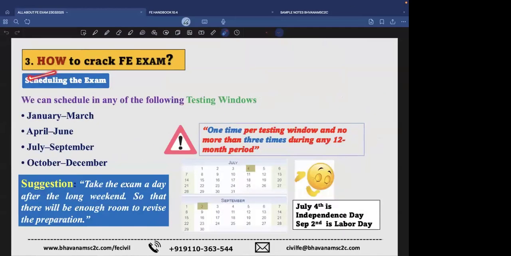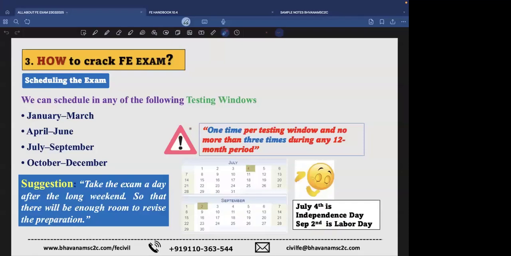So for scheduling the exam, the exam will be conducted in 4 slots, like 4 quarters of a year. You can apply in the first slot, or the second quarter, or third or fourth. Our suggestion, obviously common sense, is to take the exam after a long weekend so that you get plenty of time free from your busy work life, study life, etc., and revise for 2 days and then give the exam. For example, July 4th and September 2nd, where we have holidays before those dates. July 4th is Independence Day, and the 2nd is Labor Day.